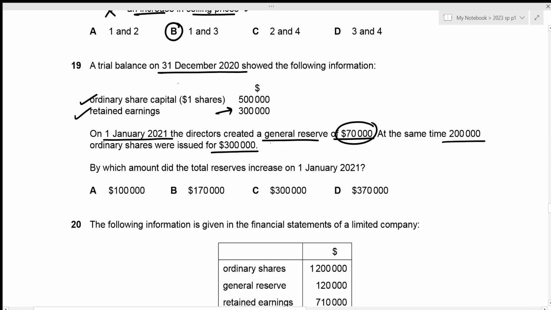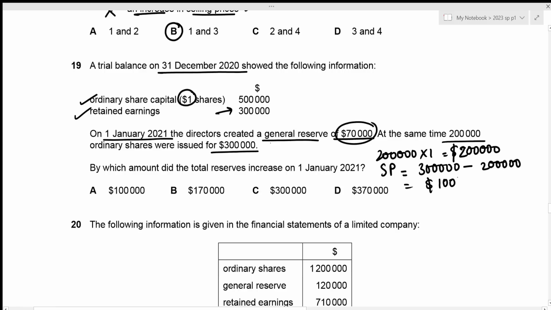But remember that our nominal rate was only $1, which means that the ordinary shares will only be increased by 200,000 times 1, which is again 200,000. And the remaining value will go towards our share premium. So that's going to be 300,000, which is the total value minus our ordinary share value, which results in our share premium to have the value of 100,000.